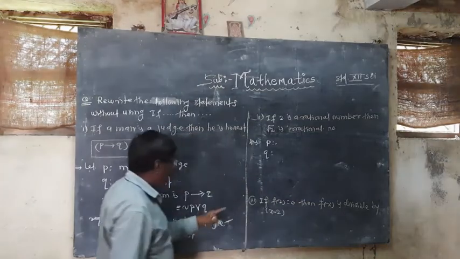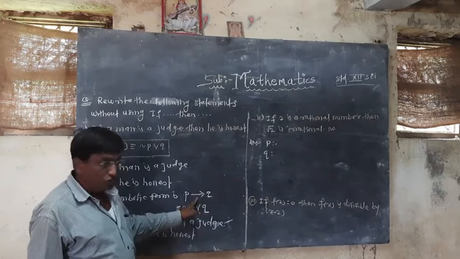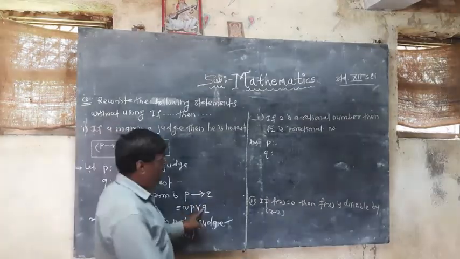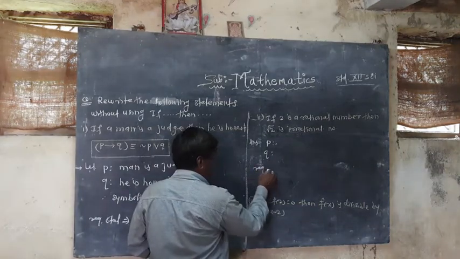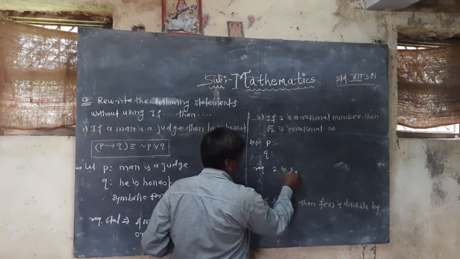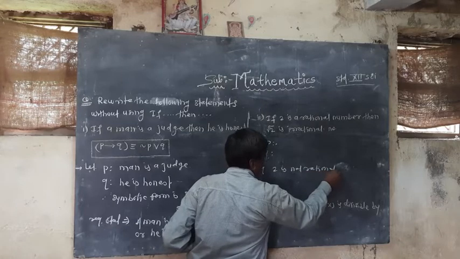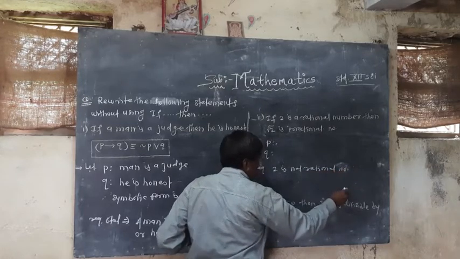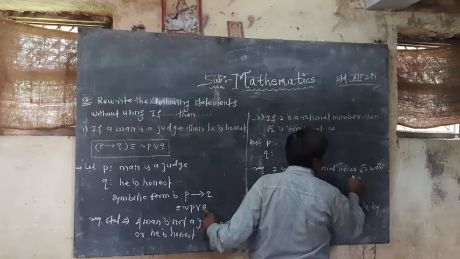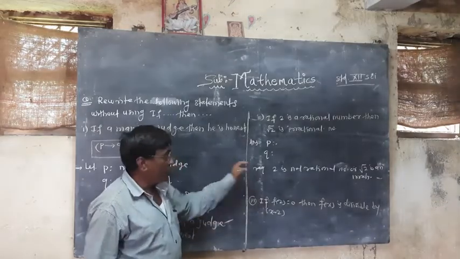Their symbolic form is P implies Q, which is equivalent to negation P disjunction Q. So the required statement is: 2 is not a rational number or under root of 2 is an irrational number.